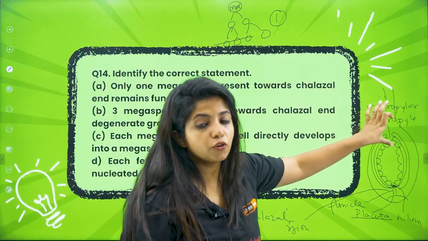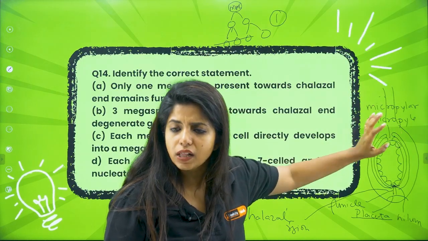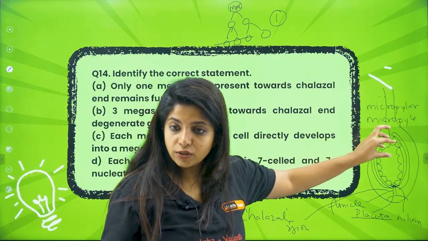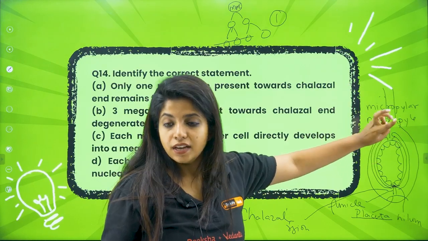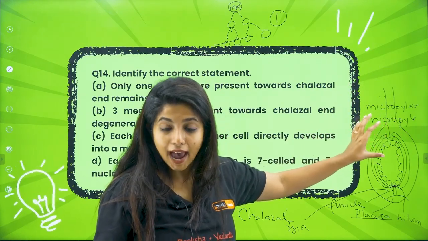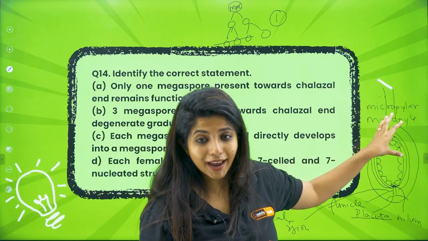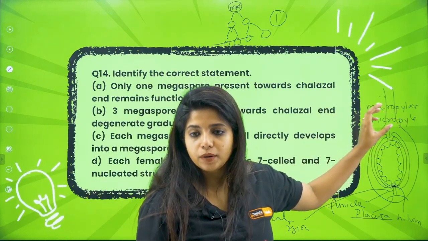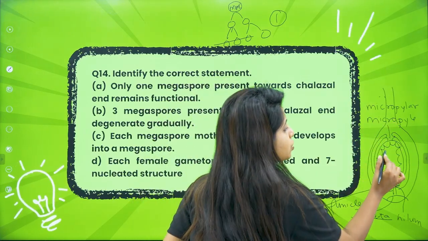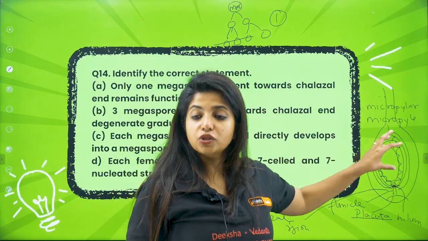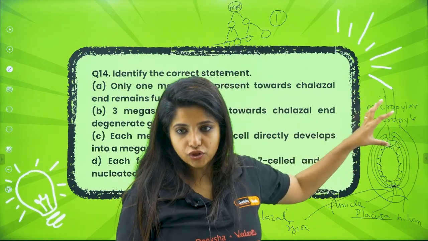Towards the micropolar region. Always remember, all the important things happen towards the micropolar region. So basically the MMC divides, it forms 4 cells, 3 of them degenerate, 1 cell remains active, that is known as what? Functional megaspore. This functional megaspore is going to form the embryo sac in total. All of it happens towards the micropolar region.